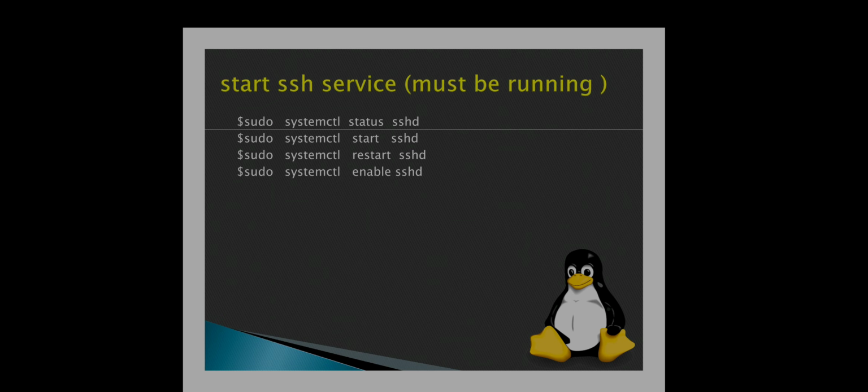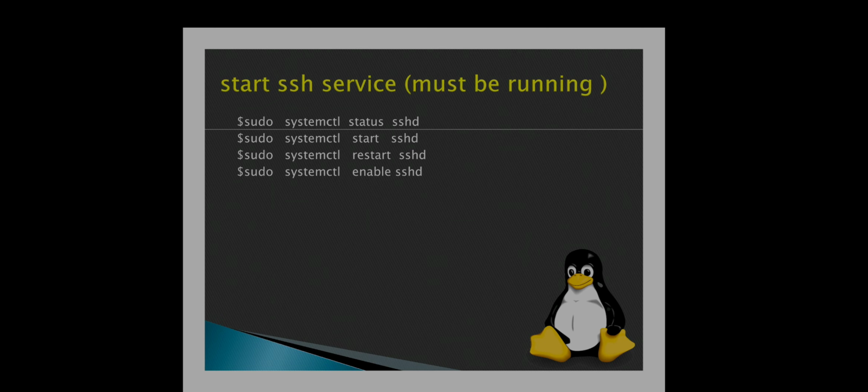After starting the service, if you want to restart that service, you can use the command sudo systemctl restart sshd.